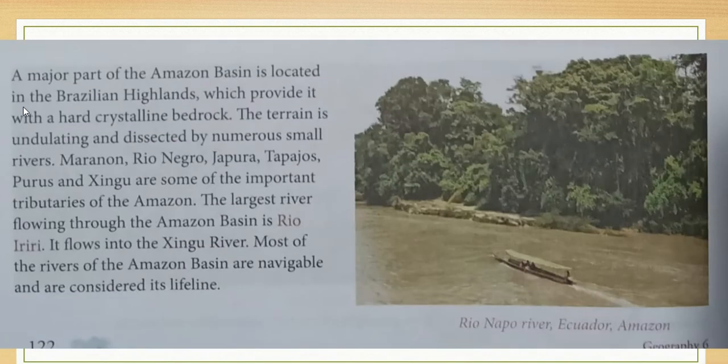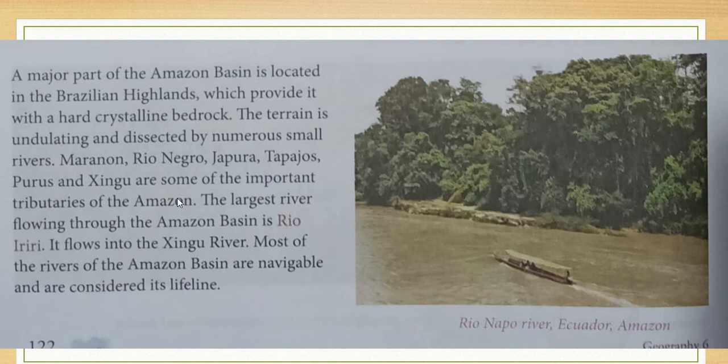Now, in this topic it is written that a major part of the Amazon basin is located in the Brazilian highlands, which provide it with a hard crystalline bedrock. The terrain is undulating and dissected by numerous small rivers: Maranon, Rio Negro, Japura, Tapajós, Purus, and Xingu are some of the important tributaries of the Amazon.